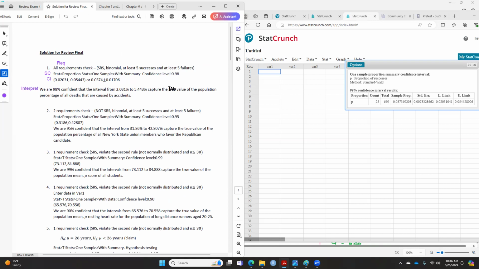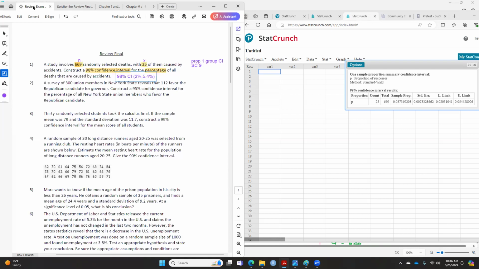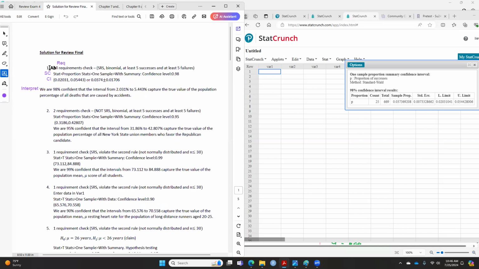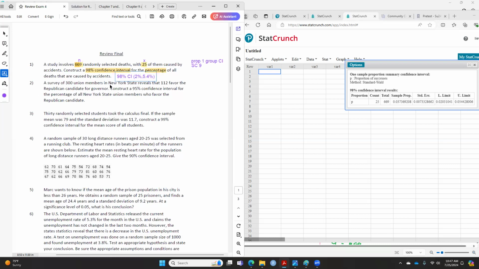So depending on if a question asks you to check the requirement or do all these things. For me, in the solution that you see here, I do everything. So depending on the question, which one they want you to do or don't want you to do. To be more precise, if this question one really comes out, this is the answer I'm looking for. I'm not looking for the requirement check, I'm not looking for interpretation, I'm not looking for the rest. I'm looking for the answer here. Okay. So that will be the main part that some students ask me about when we do the review. Questions so far?